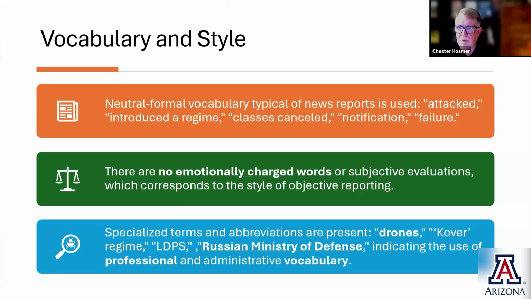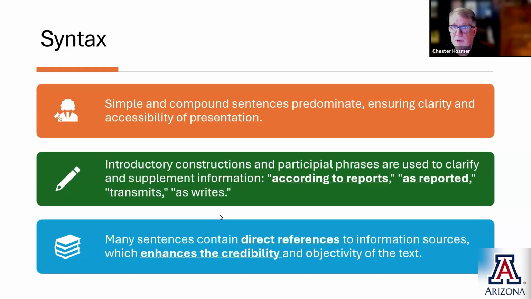So when we're looking at the vocabulary, we want to know if the vocabulary is neutral. In other words, is it typical for a news report? It is used to specify specific words within the article that are important. There are no emotionally charged words or subjective evaluation, which corresponds to the style of reporting. So when you're writing news articles, you typically want to keep emotionally charged things out of the article. There are specialized terms and abbreviations like drones, Russian military, defense, indicating the use of professional and administrative vocabulary. So we're getting a lot of information about this article even before we ever translate it.